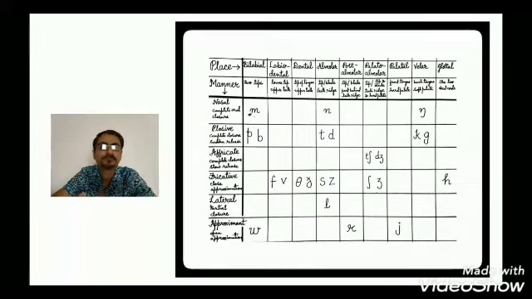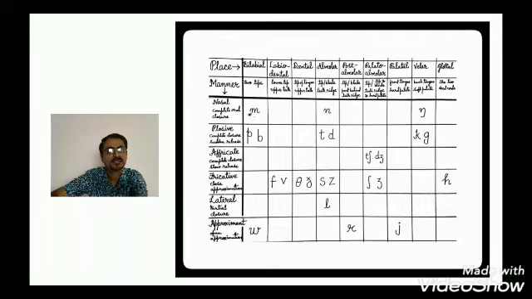Now, there is a chart on the screen. I have made this chart, and if you understand this chart, you will very easily be able to classify and define all the 24 consonant sounds. It is divided into two parts.